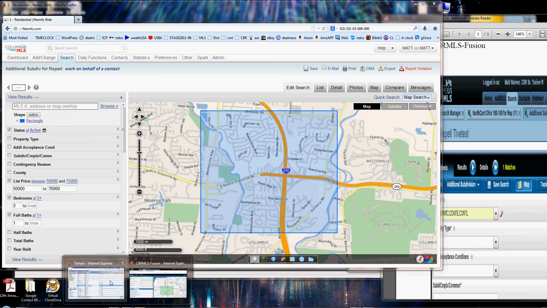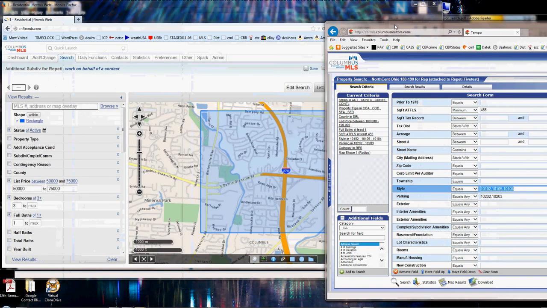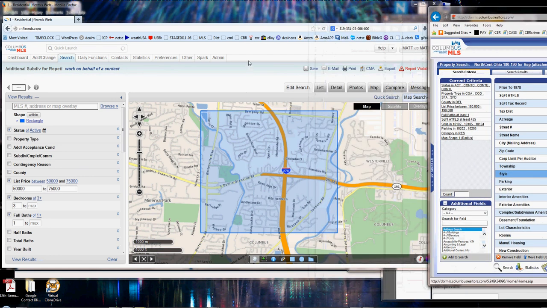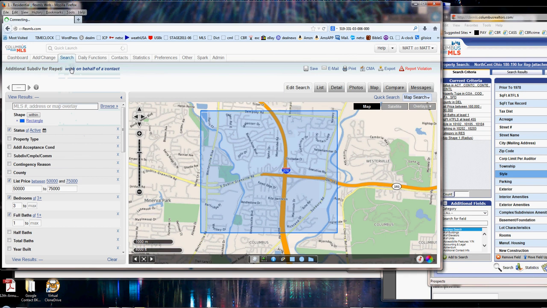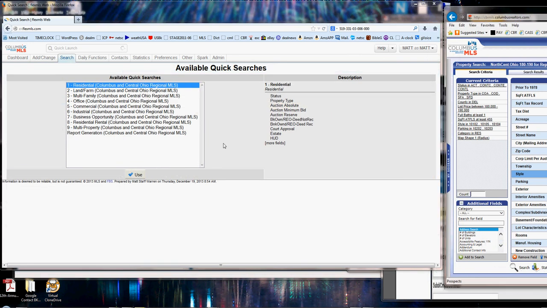So here's what I'm going to do. I'm going to go back into Tempo, and I'm going to drag this over here to the side. And it's kind of hard to see because the Tempo screen shows all these codes, but you can put it over here, and you can do the same thing I just did. Go to Search, Quick Search. And on the live system, now this can only happen after January 13th because you won't have access to Flex, but this would bypass having to create those. Now I don't recommend waiting until after January 13th to start backing up your saved search criteria because then you're going to be crunched for time.